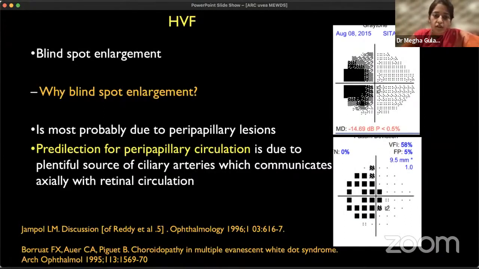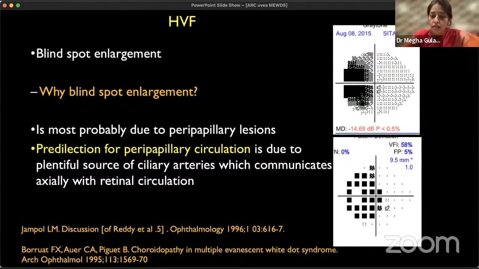ICG angiography showed that the maximum hypofluorescence is around the peripapillary area, and it is because of those peripapillary lesions. There is a predilection of inflammation in MEWDS for the peripapillary circulation, because of the plentiful sources of ciliary arteries communicating directly with the retinal circulation. So on visual field, we are seeing an enlarged blind spot.